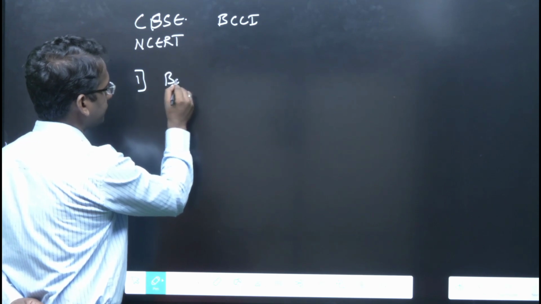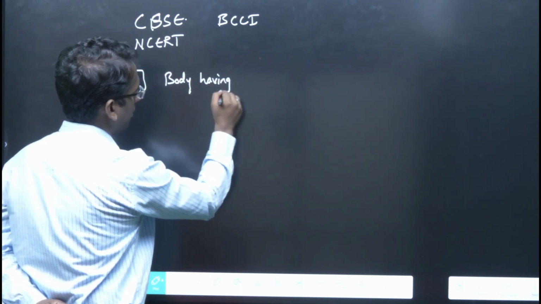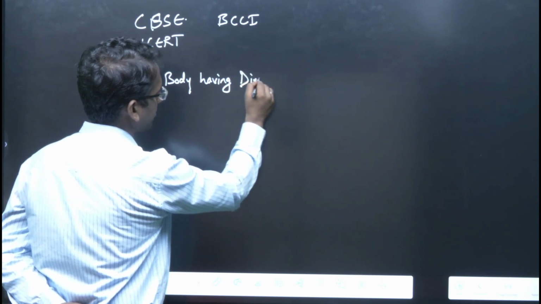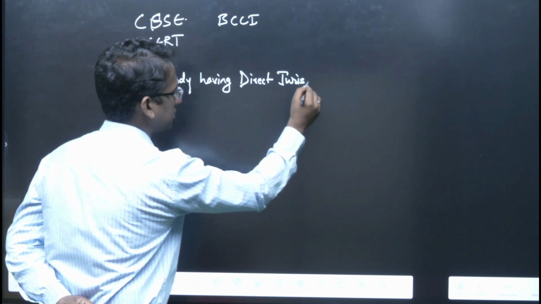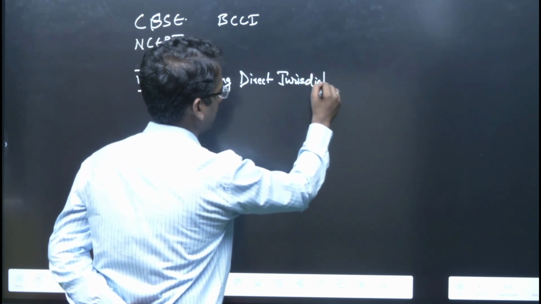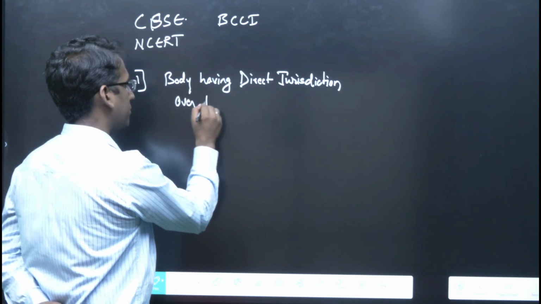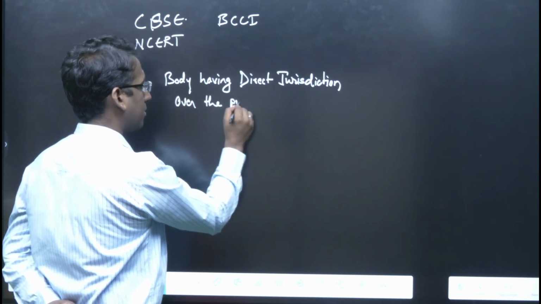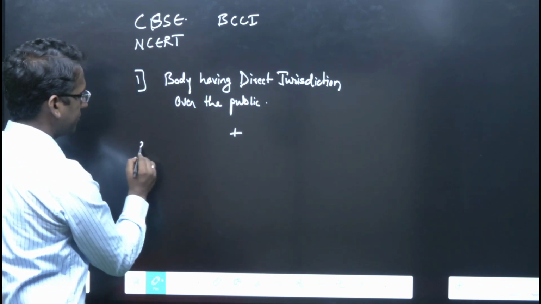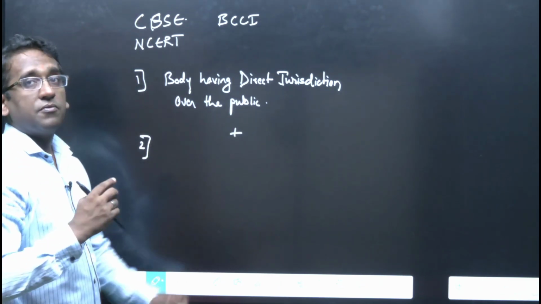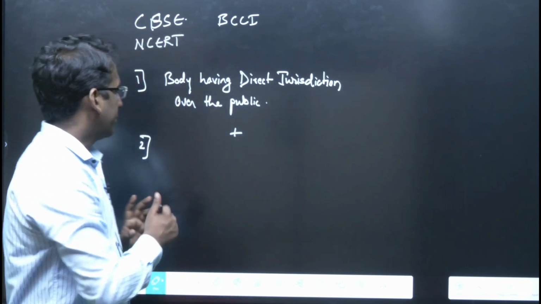Any body having direct jurisdiction, I mentioned direct jurisdiction, over the people, the public, right? First thing. And the second condition is whether the body is controlled by the government or financed by the government, right?